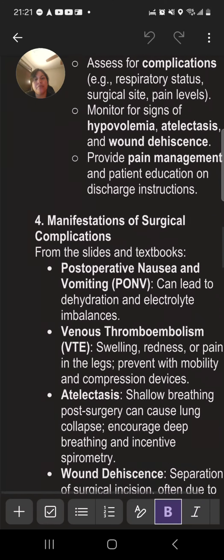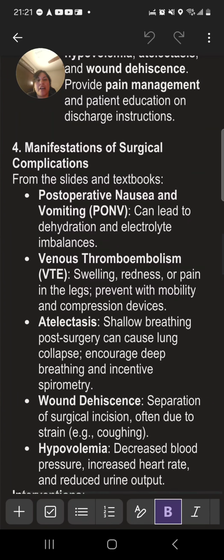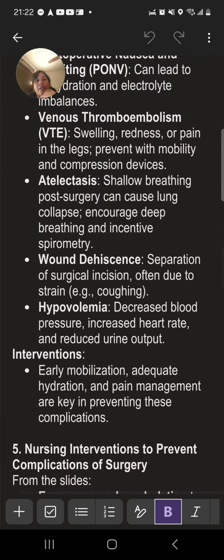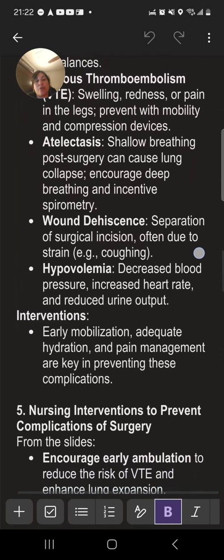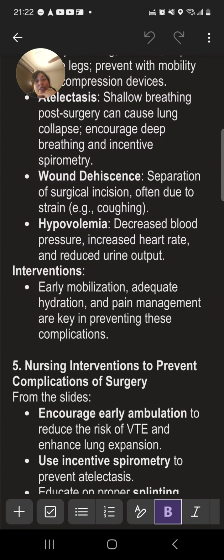So, post-operative nausea and vomiting can lead to dehydration and electrolyte imbalances. Swelling, redness, or pain in the legs: prevent with mobility and compression devices. So like DVT, right? Atelectasis, shallow breathing can cause lung collapse. So that's why we encourage deep breathing and having that incentive spirometer. Wound dehiscence, separation of the surgical incision due to strain.